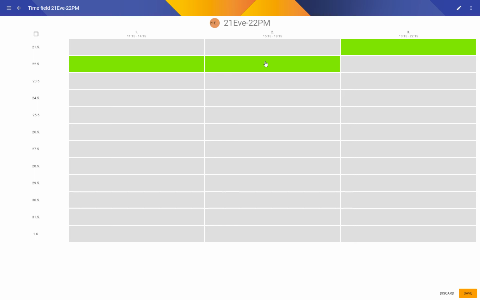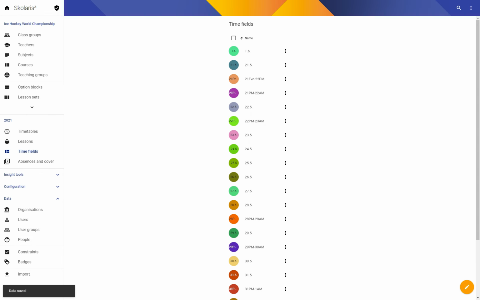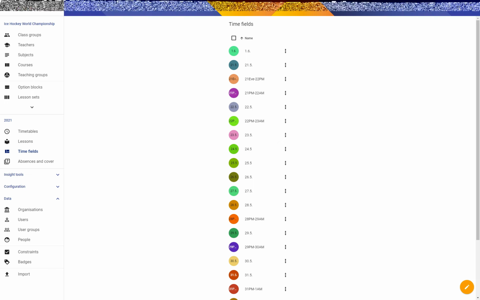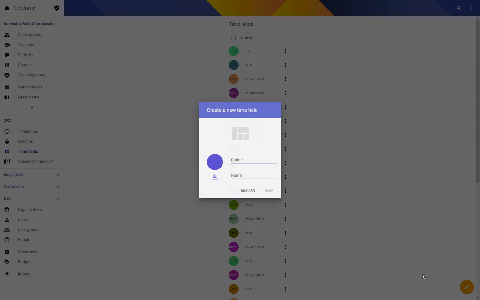And our constraint will be that they can only play once within this time field. And the same for all days. And the last one will be 31st evening, 1st afternoon.